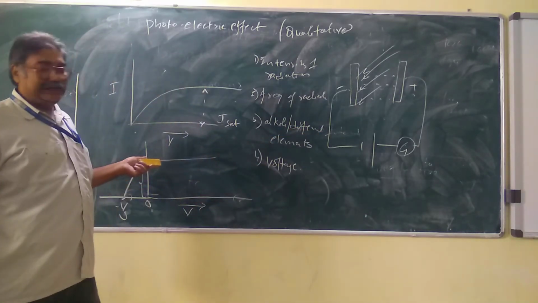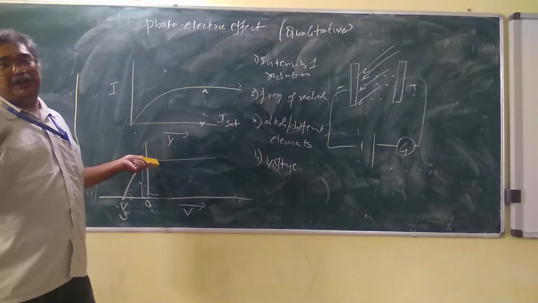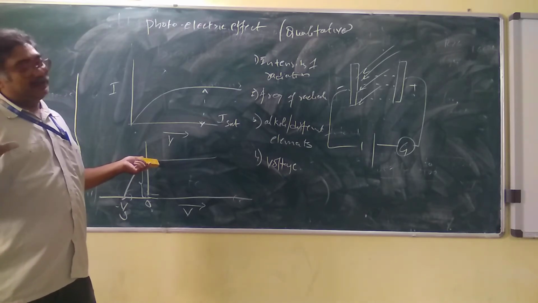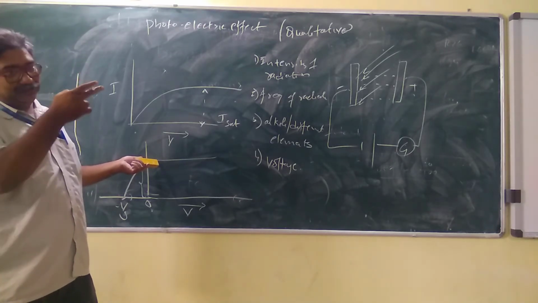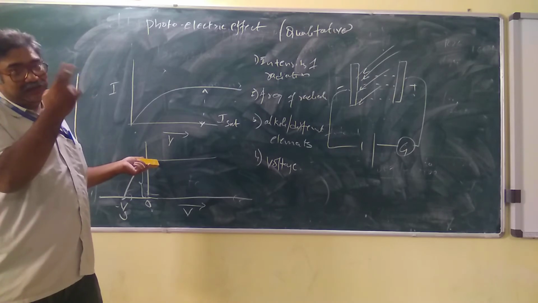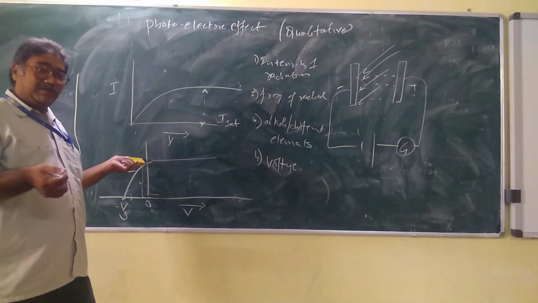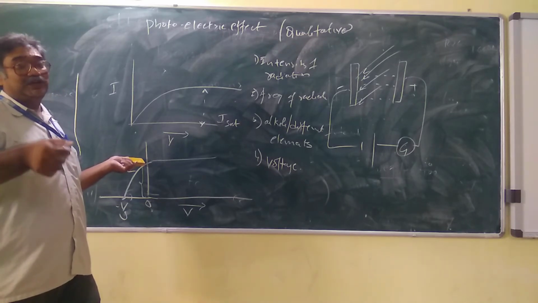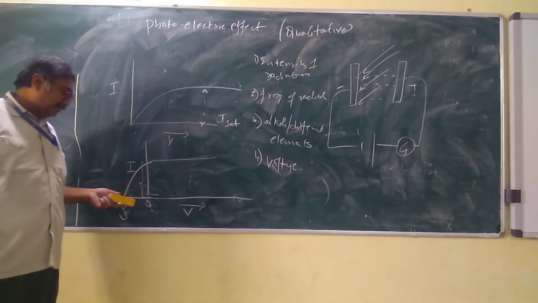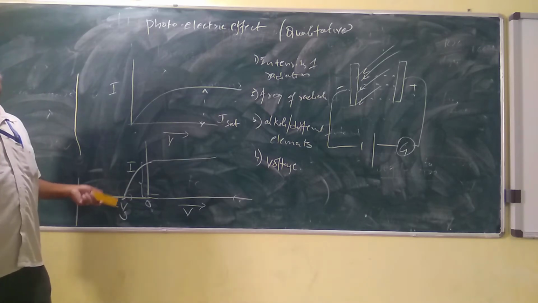The voltage is getting decreased, but when the voltage is 0, there is no voltage. The radiation is coming and falling on the metal plate. There is no voltage, but still there is a finite amount of current. So what will we do now? We try to apply the voltage in the reverse direction. When you apply the voltage in the reverse direction, what is happening? Exactly at minus Vs, the current is becoming 0.